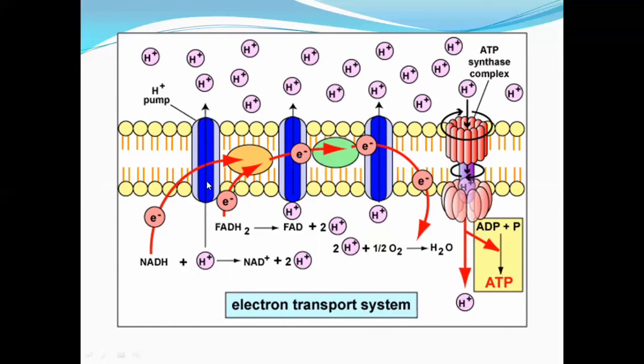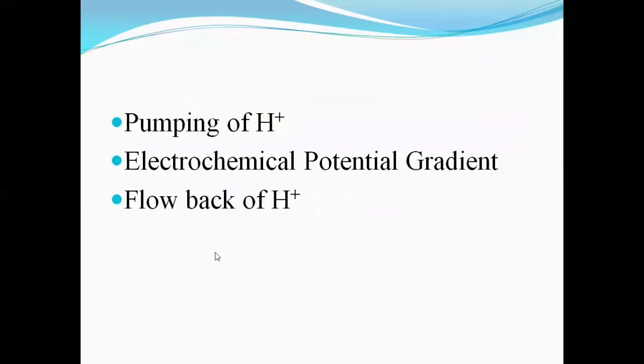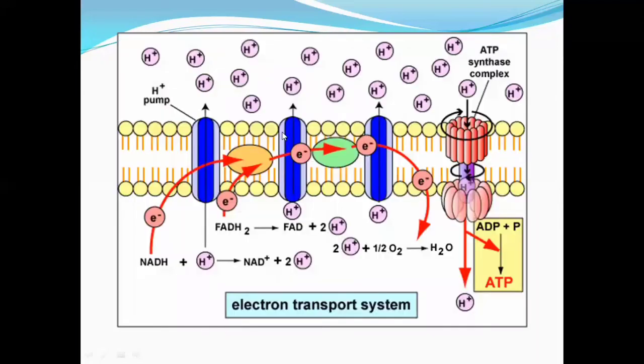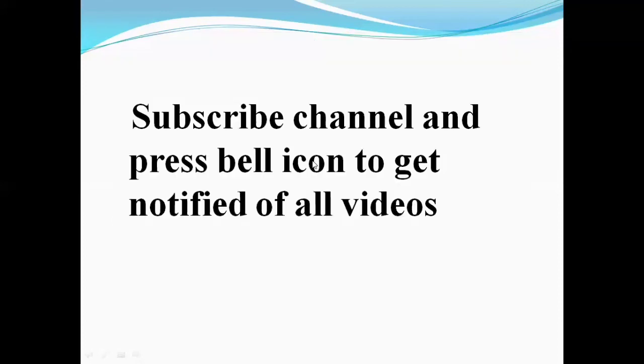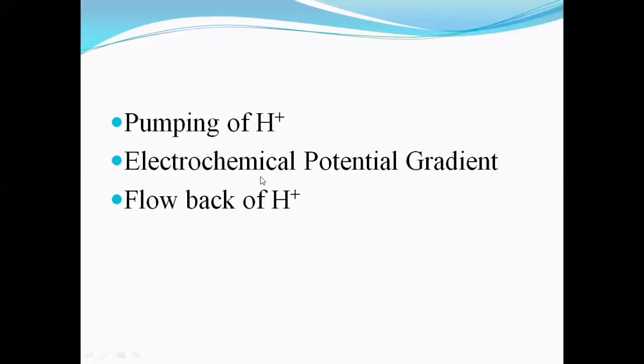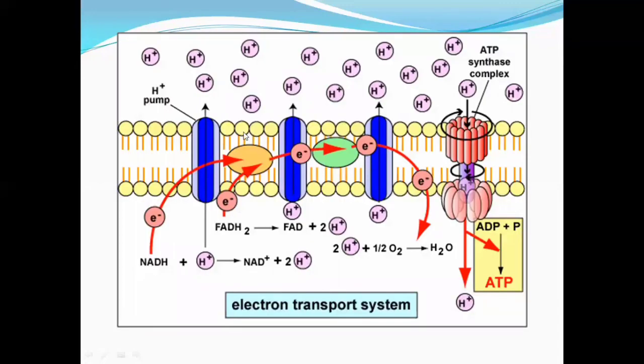As I have divided this chemiosmosis process into three parts, to make the concepts clearer, the first is the pumping of protons. Protons जो हैं, that will be pumped through complexes as a result of the transfer of the electron. The second step जो है electrochemical potential gradient, that will be developed because these protons cannot cross the inner mitochondrial membrane. ठीक है, वो आपके पास जो है मैट्रिक्स में नहीं आ सकता, then it will be accumulated and the potential gradient will be developed.